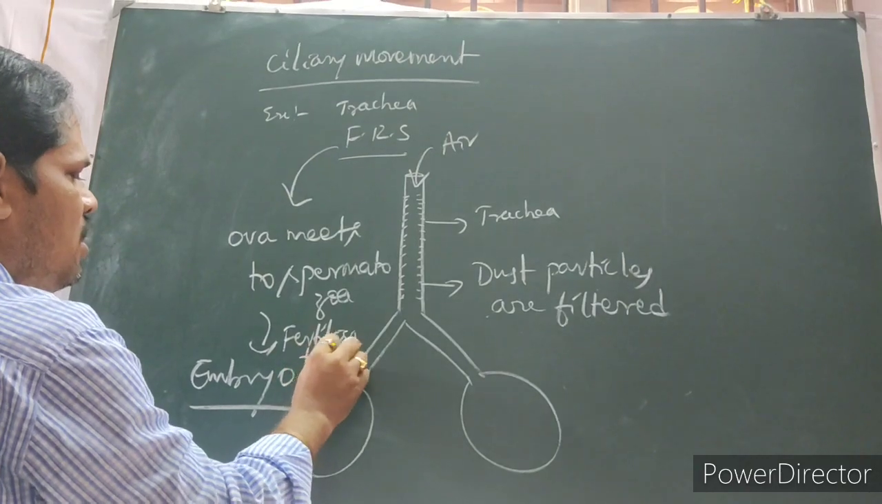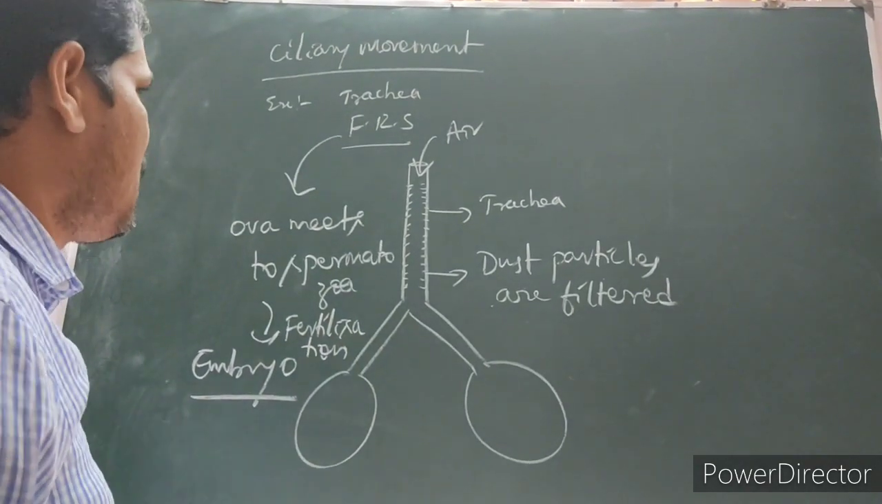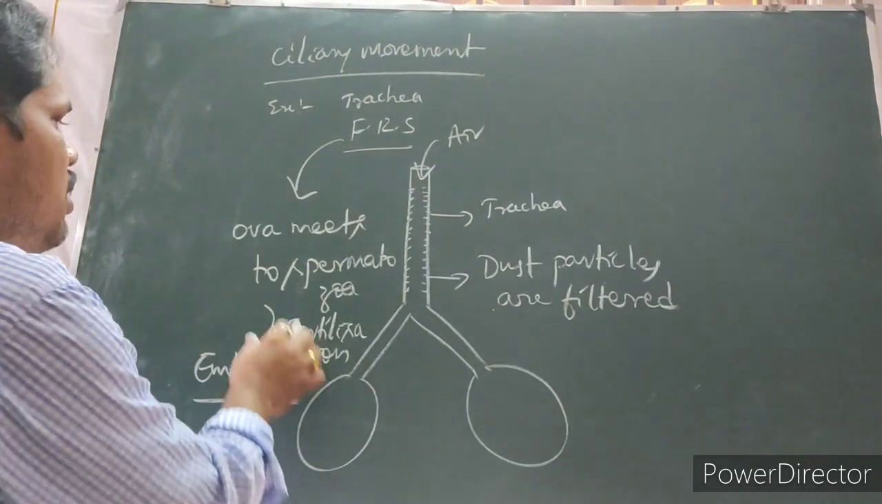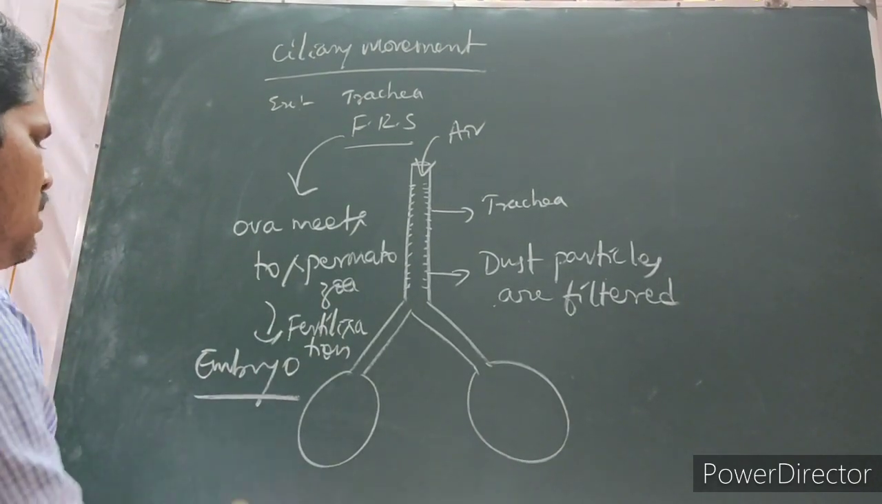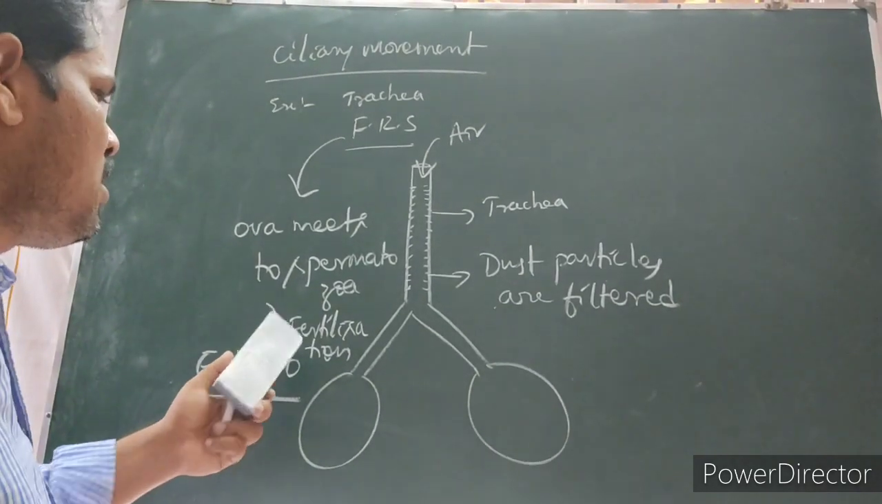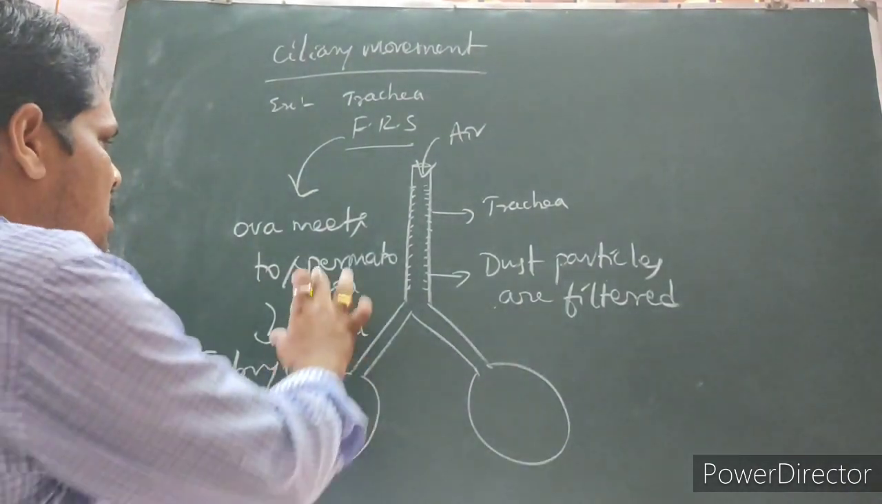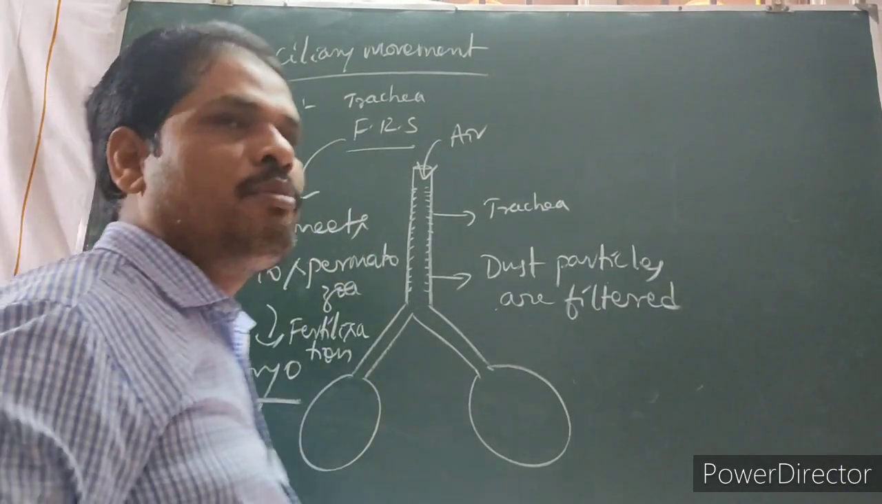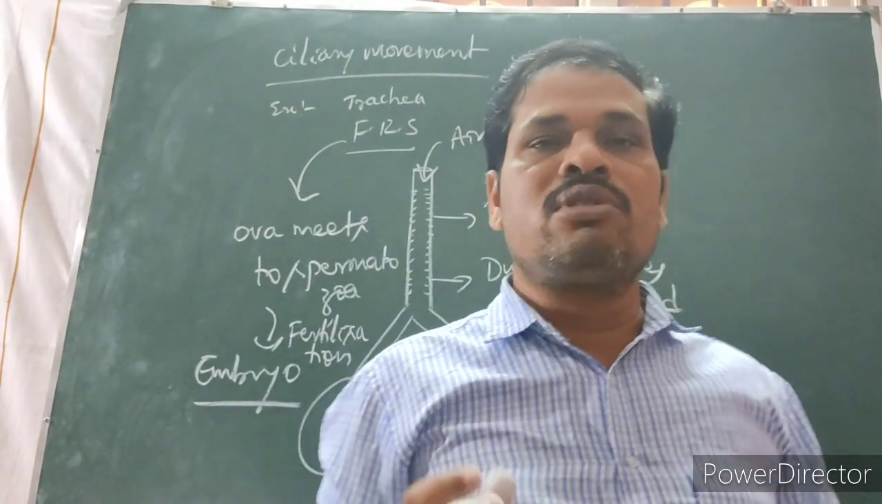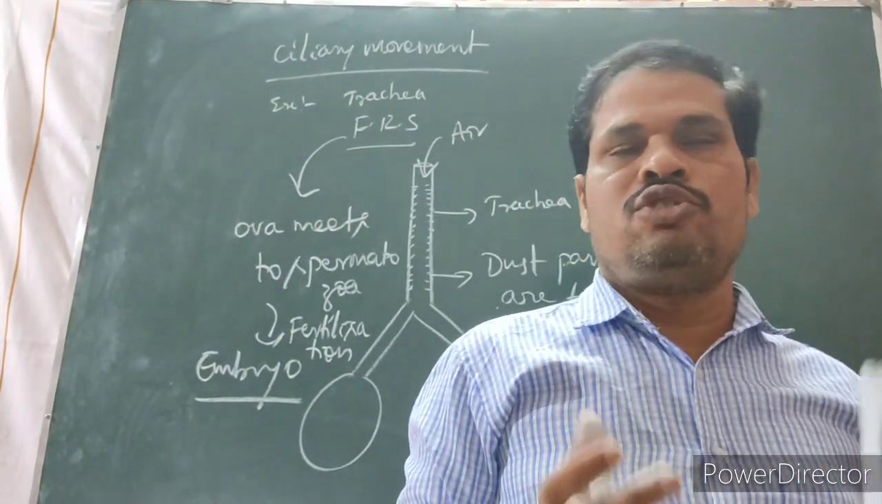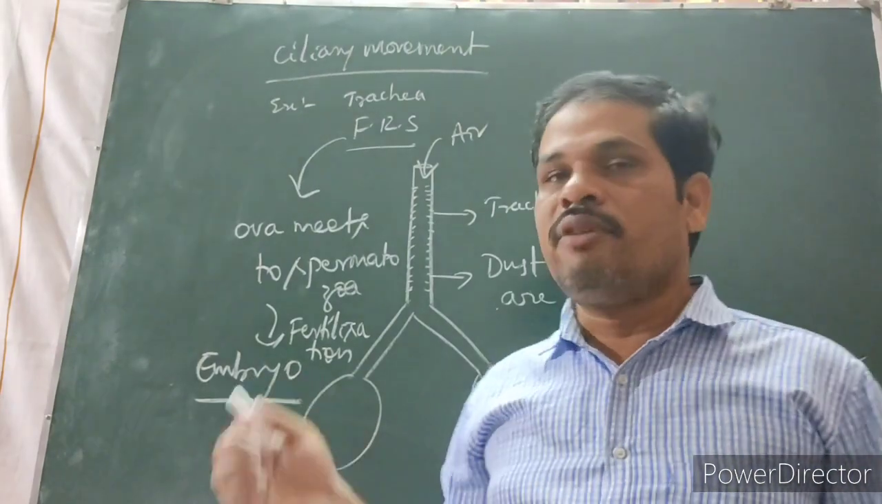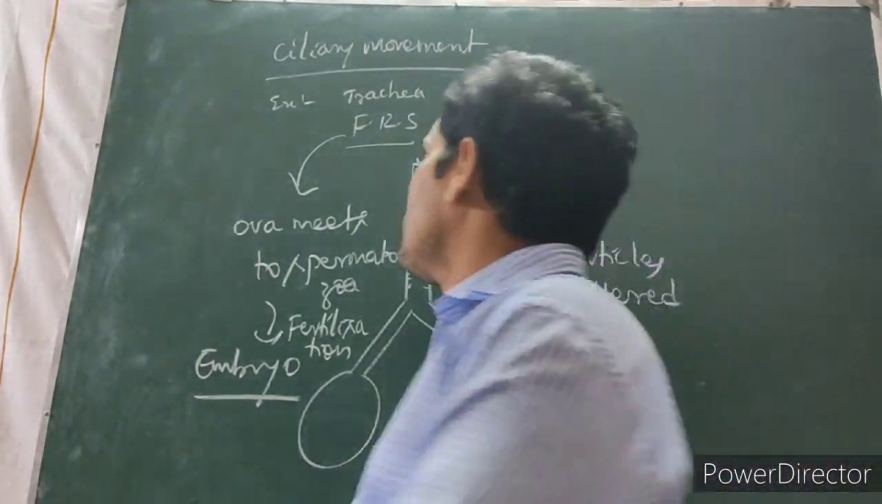For the process of what? Fertilization. In the female reproductive system, the ova meet the spermatozoa, fertilization is done and an embryo is formed. In this process also, cilia are present in the female reproductive system, that is, in the fallopian tubes, and are helpful for formation of the embryo.